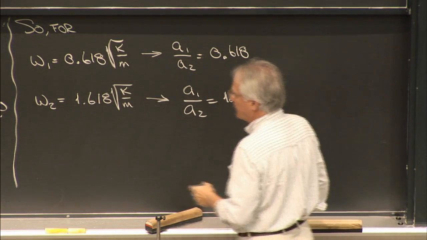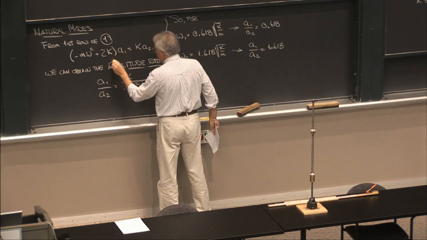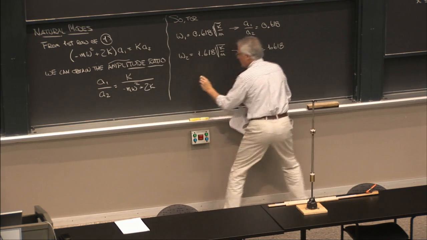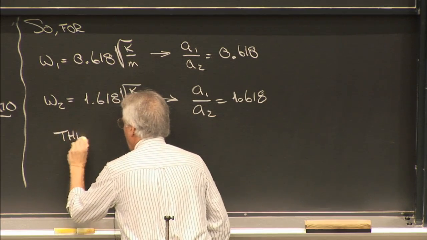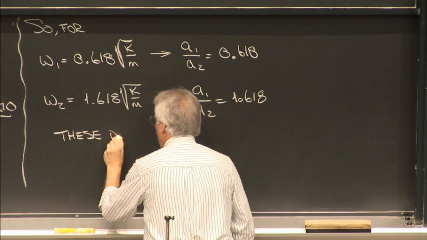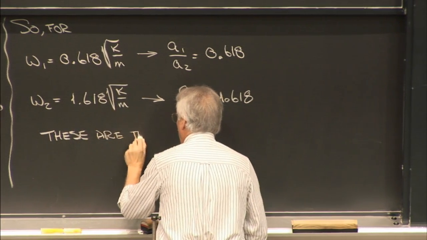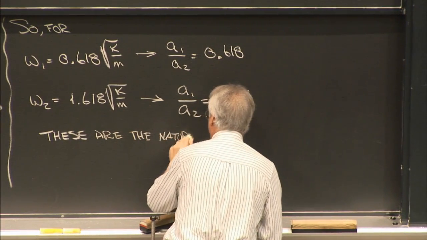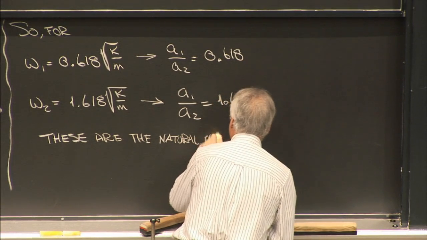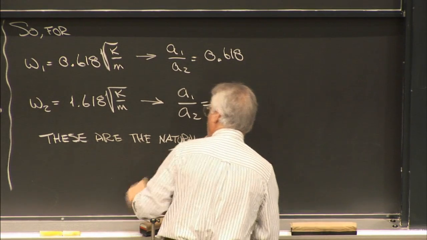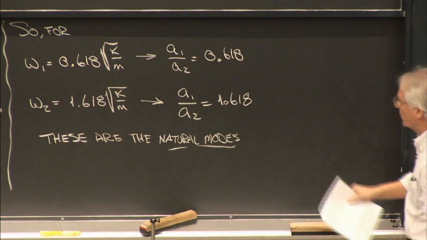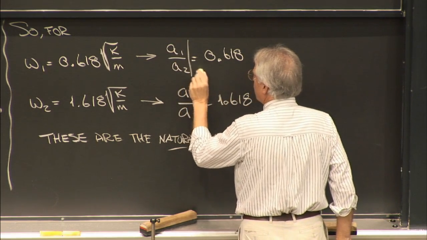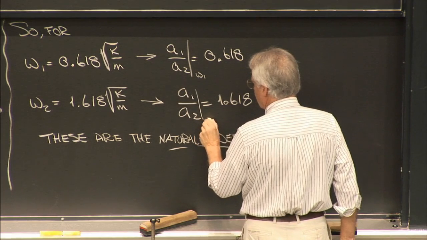Okay, these amplitude ratios are the so-called natural modes, all right? And I think you can appreciate that this is the first one, and this is the second one.